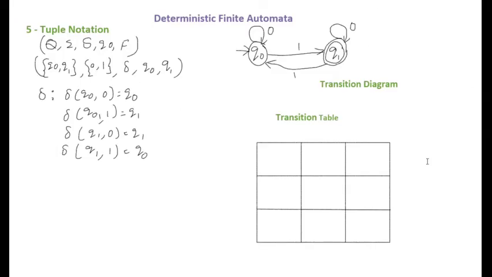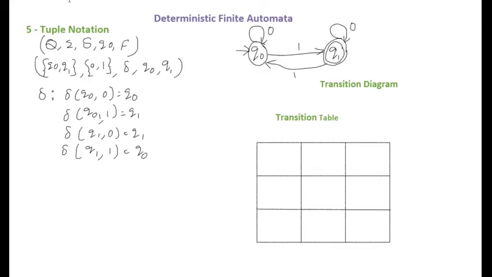In a DFA, there will be a unique transition from any state on every input symbol. In the given DFA, Q0 on 0 has only one transition, and Q0 on 1 has only a single transition defined. Similarly, on Q1 with 0 and 1, unique transitions are defined. That's why a DFA is deterministic in nature. Whereas in an NFA, there can be more than one transition on the same input symbol. That's why it is non-deterministic in nature.